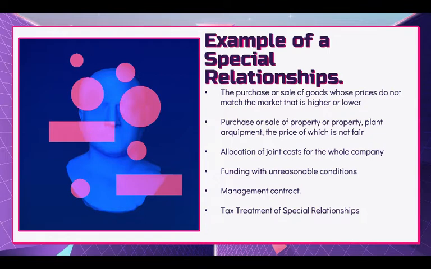The fourth is allocation of joint costs for the whole company. The next is funding with unreasonable conditions. And the next is guarantees and management contracts. And the last is tax treatment of special relationships.